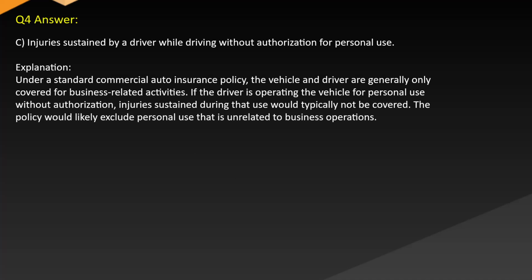Answer: C. Injuries sustained by a driver while driving without authorization for personal use. Explanation: under a standard commercial auto insurance policy, the vehicle and driver are generally only covered for business-related activities. If the driver is operating the vehicle for personal use without authorization, injuries sustained during that use would typically not be covered. The policy would likely exclude personal use that is unrelated to business operations.